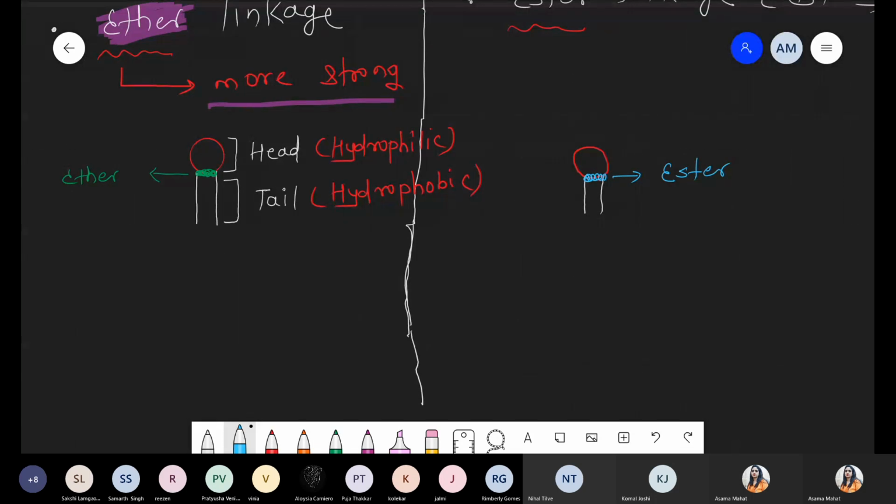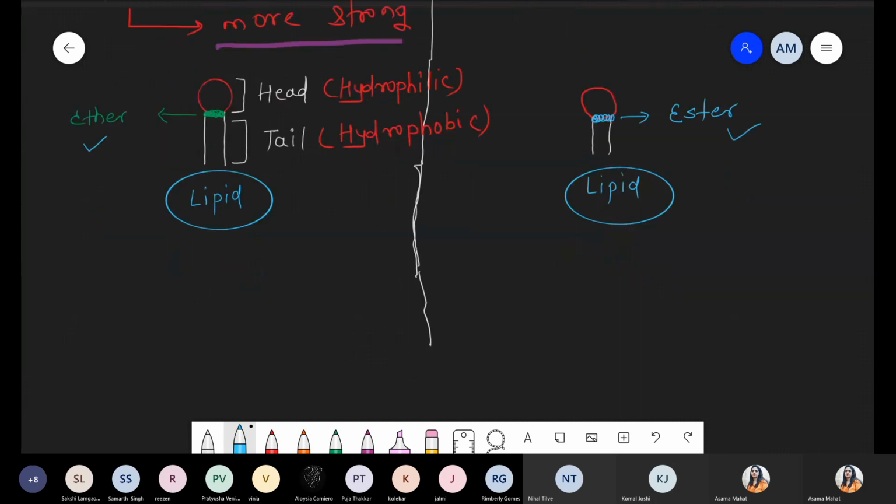Head and the tail, these are the parts of a lipid. This is the structure of a single lipid. This is also a lipid, and this is also a lipid. So a single lipid consists of a hydrophilic head and a hydrophobic tail, and between head and tail there is some linkage, because these are different parts and we have to join them. After the joining, it forms the complete structure of the lipid. So the lipid consists of an ether bond in the case of archaebacteria and an ester bond in the case of eubacteria. Okay. Now next point, continue.